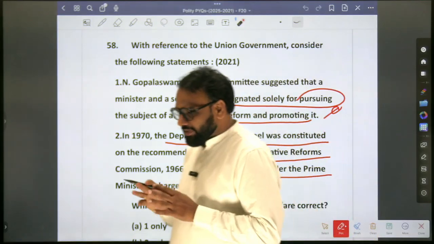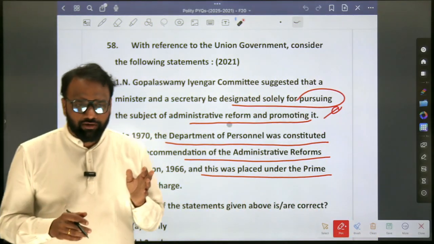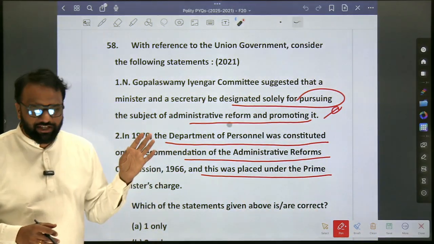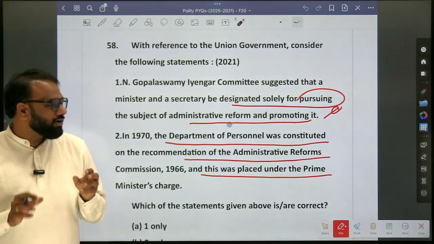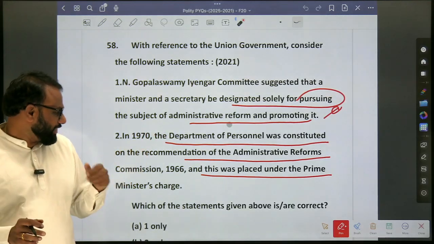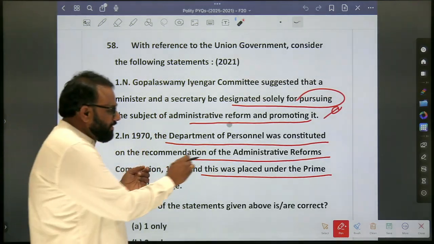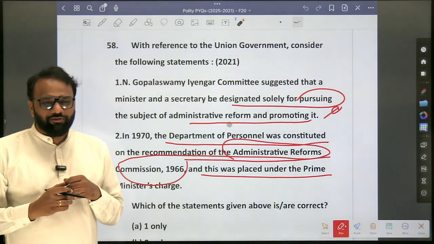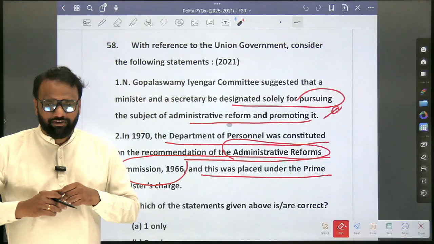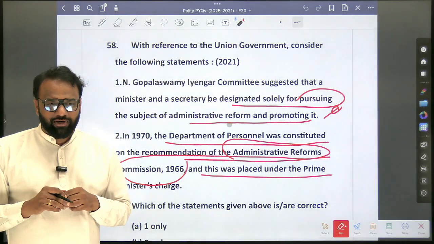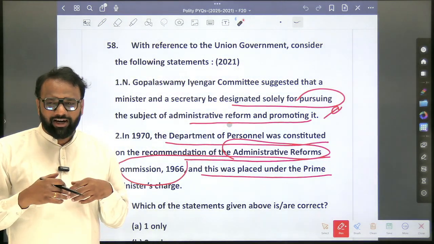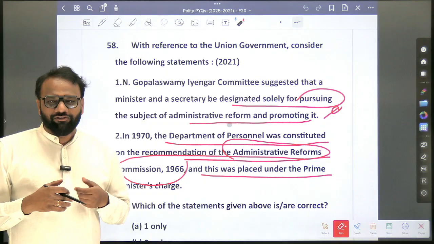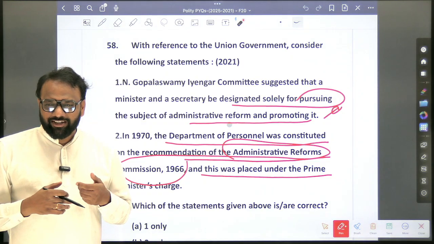So this question is a bit tough because in Lakshmikant you will not find it. Okay, so whatever the answer is there for the previous year, based upon that we'll prepare accordingly. But one important commission which many of them mention is the Administrative Reforms Commission. If you are watching the videos of some of the toppers, generally they mention that you have to read the ARC report. Okay, so based on their guidelines, I too took the PDF of ARC. So how many pages are there in ARC?